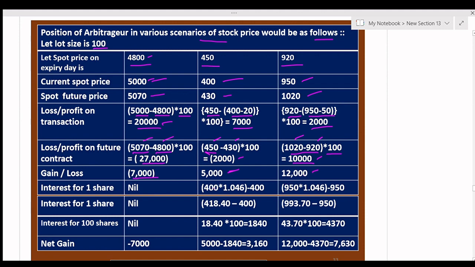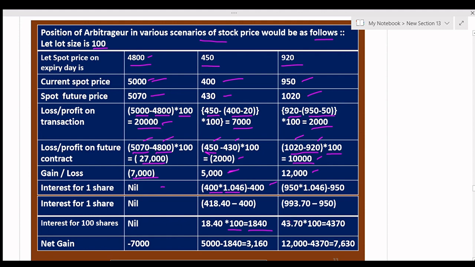Now you count the interest. First case: nil. Second case: 400 into e to the power 9% into 0.50, minus 400, the interest will be 18.40 per share. So for 100 shares it will be 1,840.